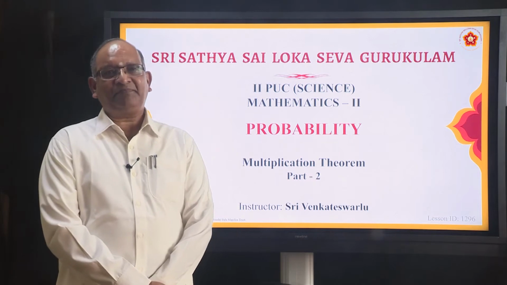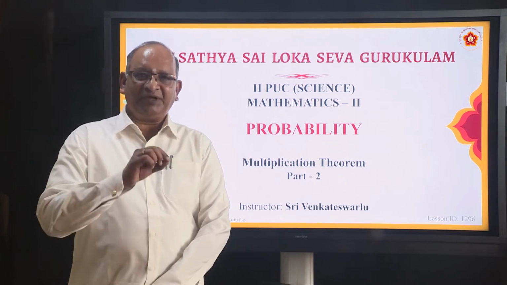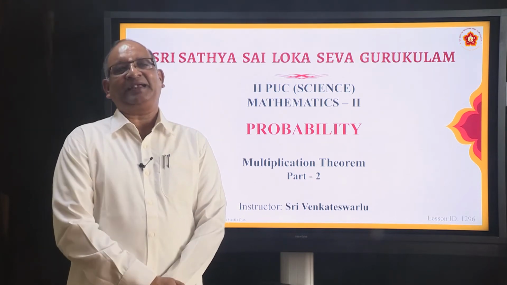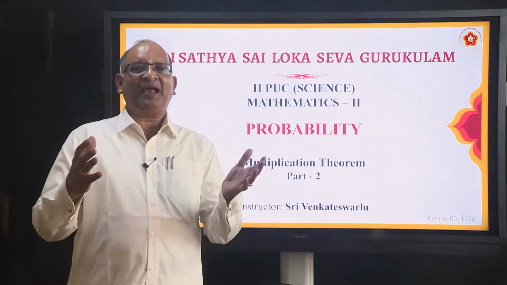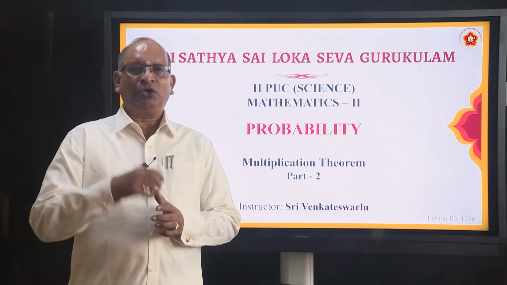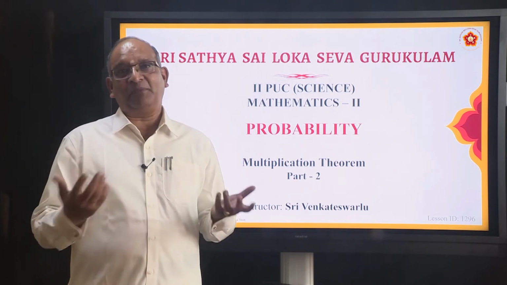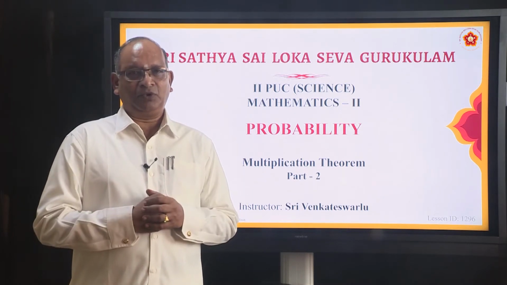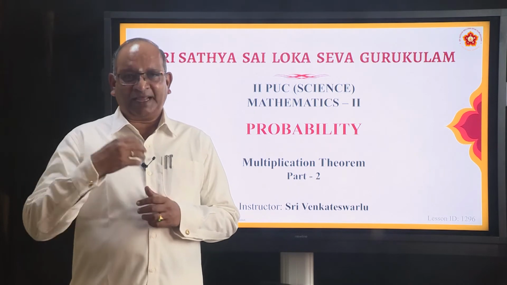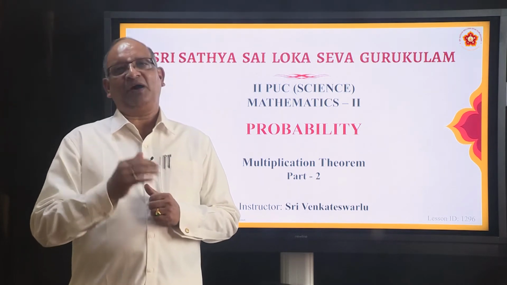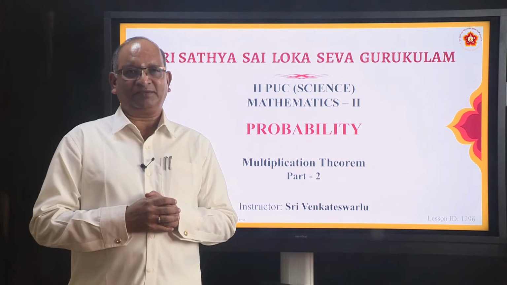It happens that many times two events take place at a time. For example, from a pack of 52 cards, you take out two cards. What is the probability? The explanation is given with the help of conditional probability.